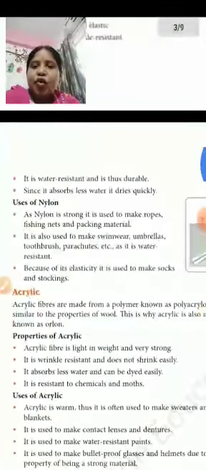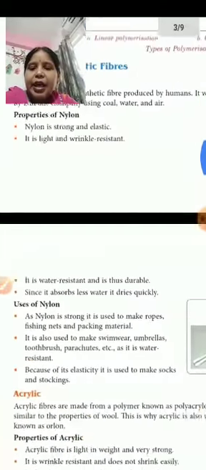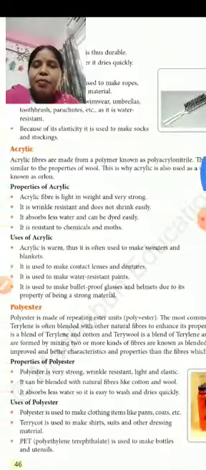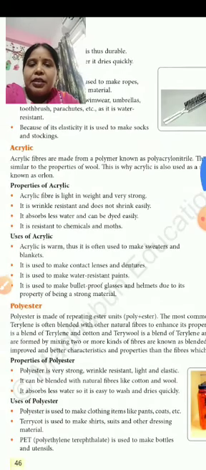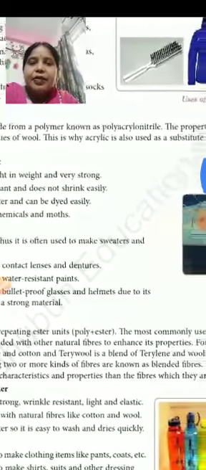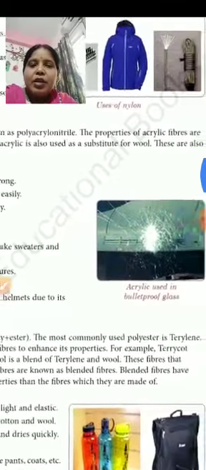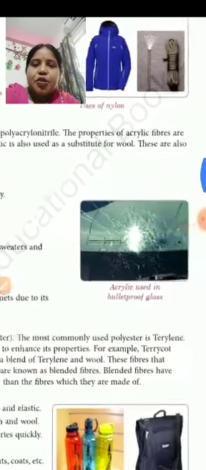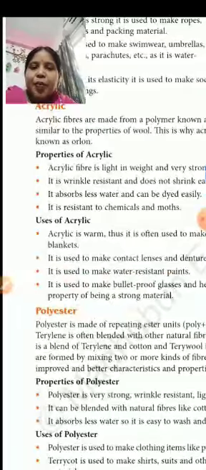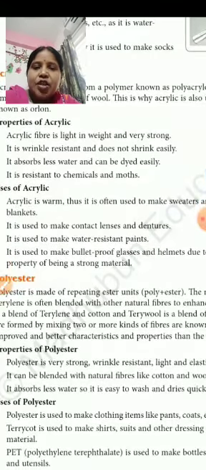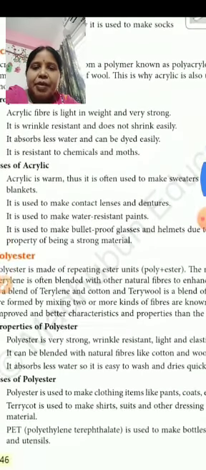And the fourth one is acrylic. Acrylic is somewhat different from other synthetic fibers because it has a wool-like structure. It is a good substitute for wool because of its properties: it is light in weight, very strong, does not shrink easily, and can be dyed easily.